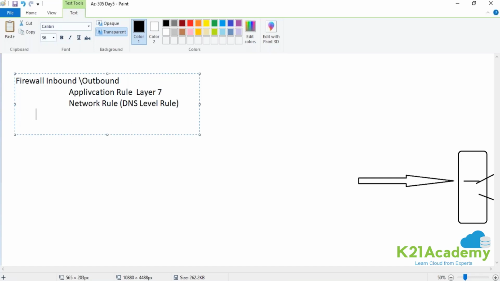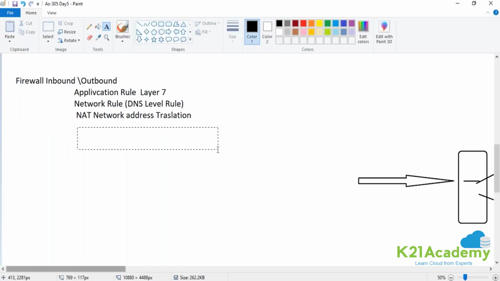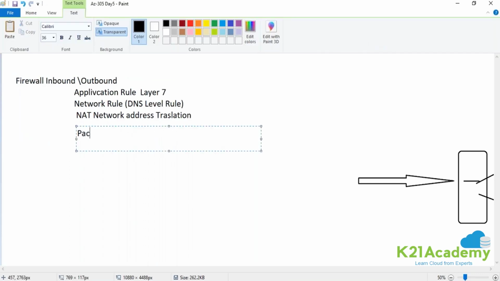And it can support NAT, network address translation. Now, if you see, these functionalities are not supported by your NSG. Clear? And your firewall also supports packet inspection, because if the traffic is coming over HTTP and HTTPS, it comes with the data.